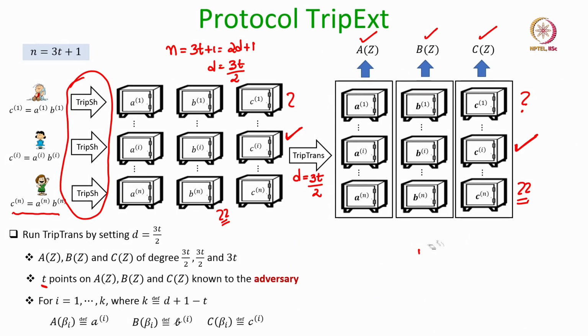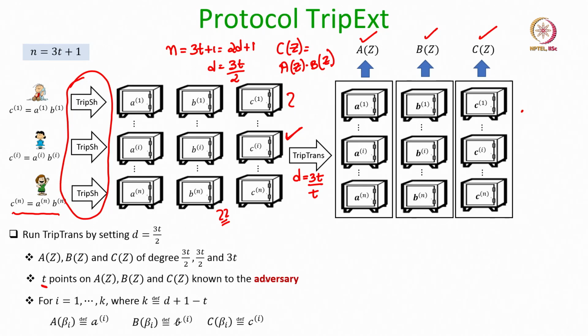Now, we also know that since each of these input triplets are multiplication triplets, it is guaranteed that the C polynomial is equal to the product of the A polynomial and the B polynomial. Okay. So, what we do here is the following.